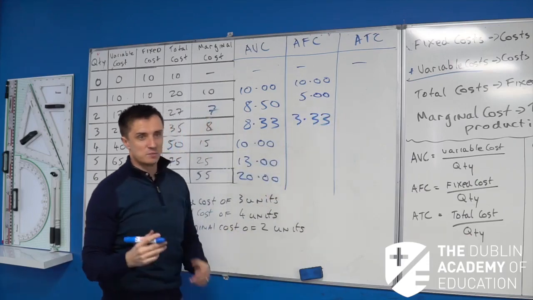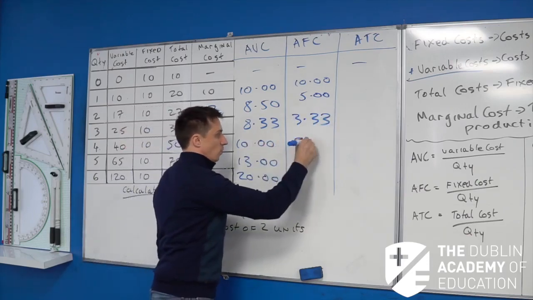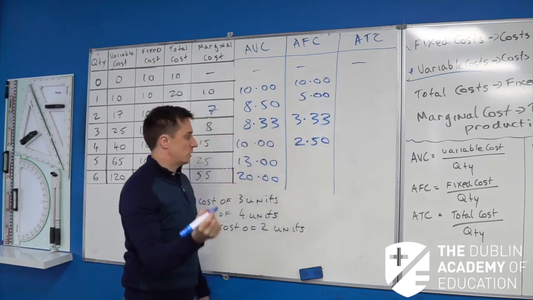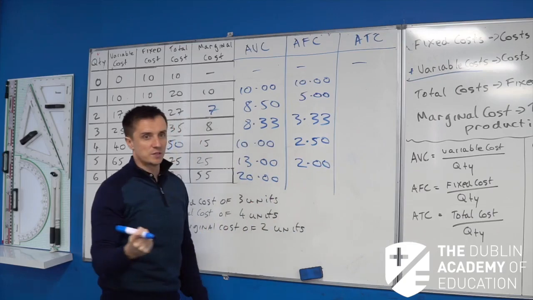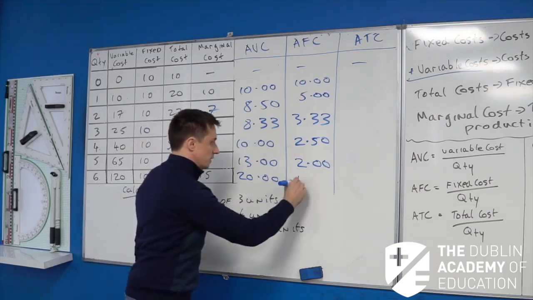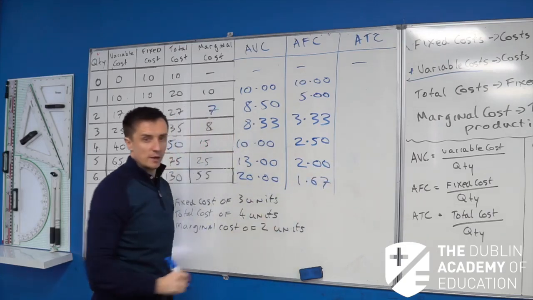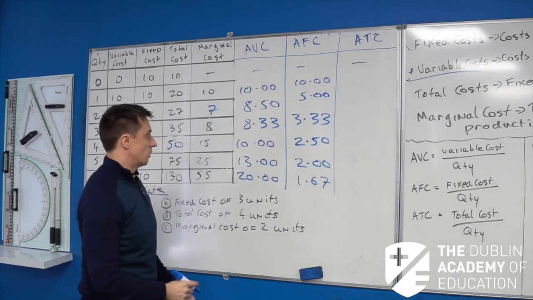What's the average fixed cost of making 4 units? 10 divided by 4 gives us 2.50. Average fixed cost of making 5 units, 10 divided by 5 gives you 2. And then last one there, average fixed cost of making 6 units, 1.67 there. That's grand. Okay, so you have that tied down, that's all right.